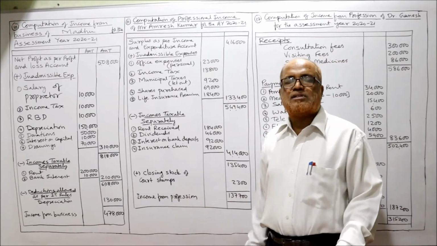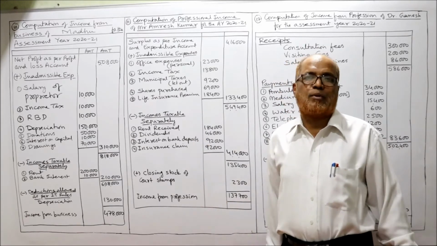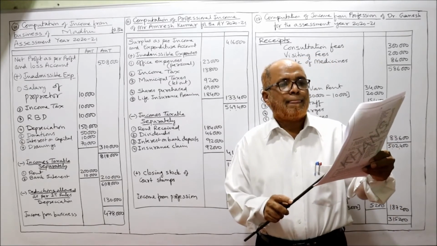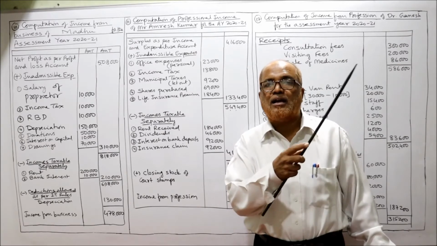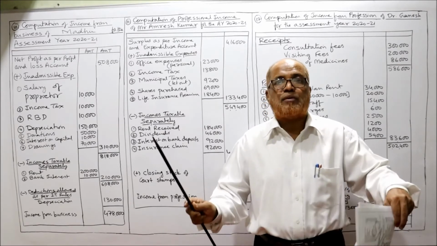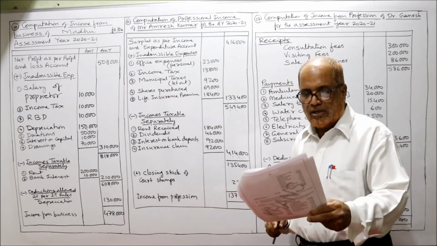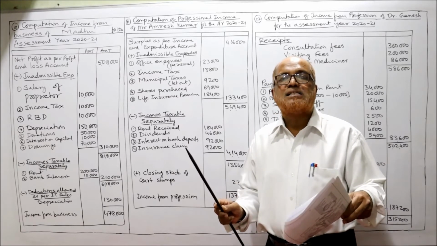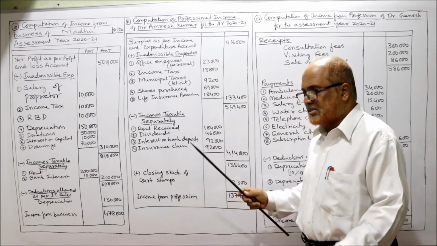Now credit side, which you see, which are the incomes which are not taxable under income from profession. Separately it is taxable. So income and expenditure account, credit side. By rent received, no, rent received is taxable under income from house property. It's not a professional income, so deduct. Rent received 1,84,000. Next, dividend. Dividend is not at all taxable. It is tax free. So dividend will be deducted 46,000.